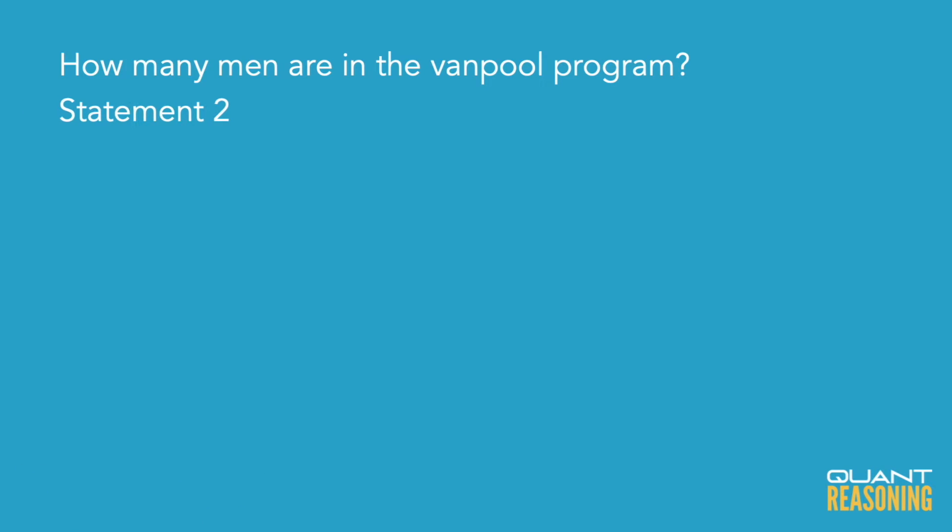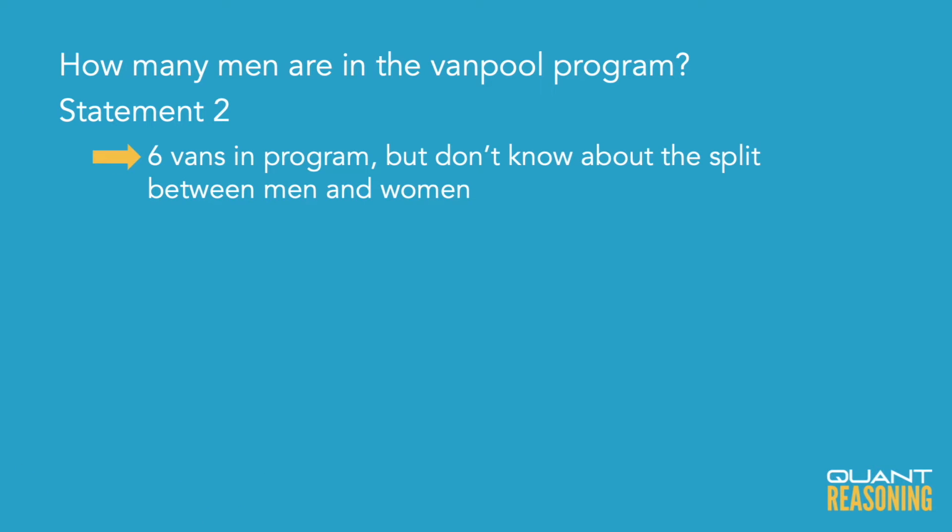Now statement 2 just tells us how many vans are in the program, but we have no idea about the men to women split, so this can't be sufficient on its own either. Let's go ahead and eliminate B. Let's combine the statements.